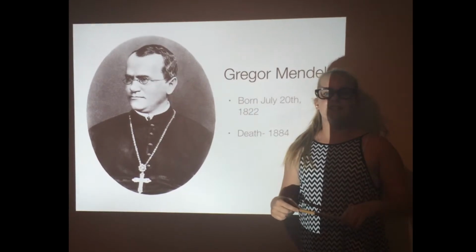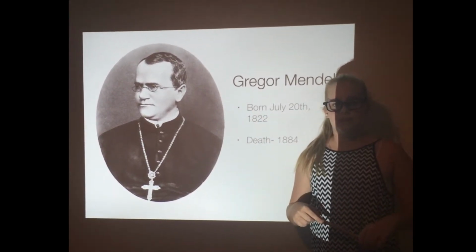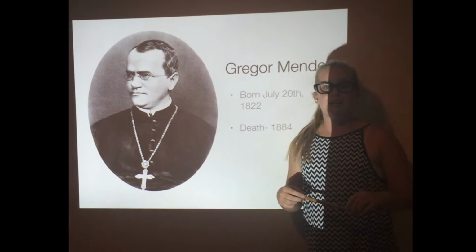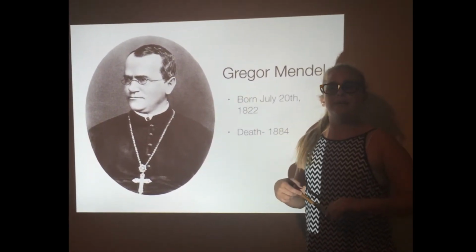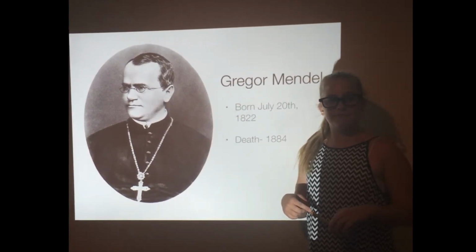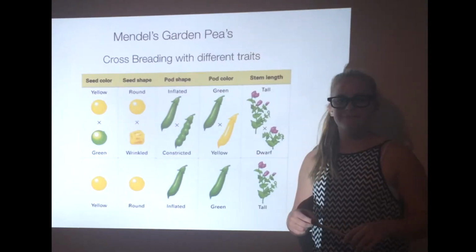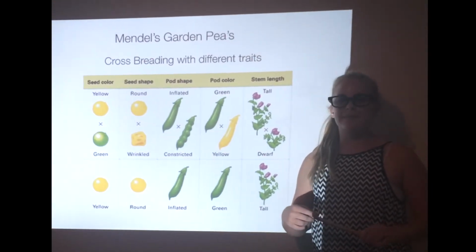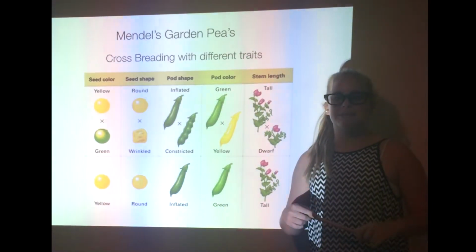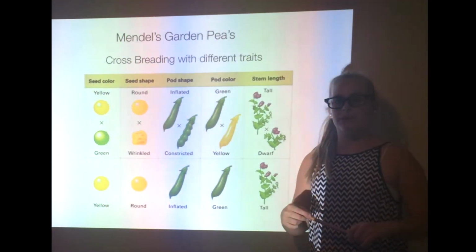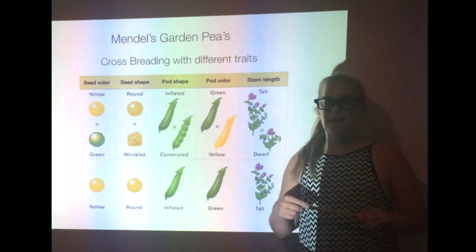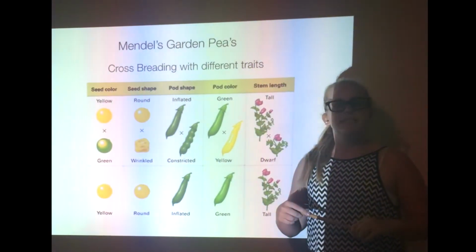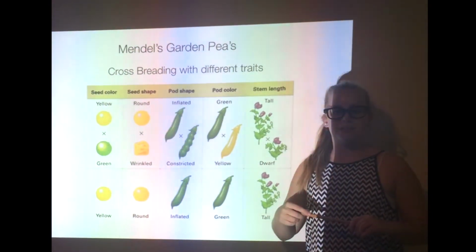In 1856, Gregor Mendel, an Austrian monk who taught science, carried out numerous experiments. These experiments consisted of how characteristics were inherited and how they would change over generations. To carry out these experiments, Mendel used garden peas and crossbred these peas with traits of seeds with yellow or green, seeds wrinkled or round, pods that were smooth or constricted, and stems that were long or short. This is why Gregor Mendel was known as the father of genetics.